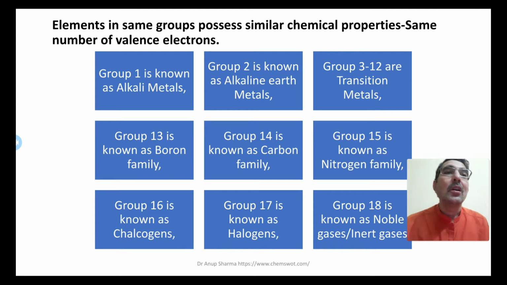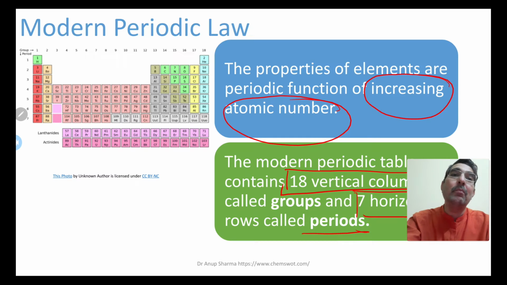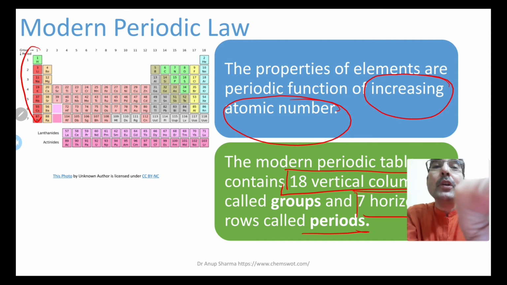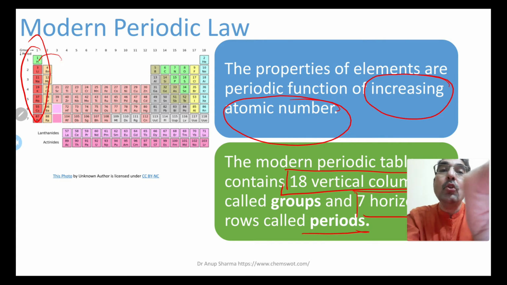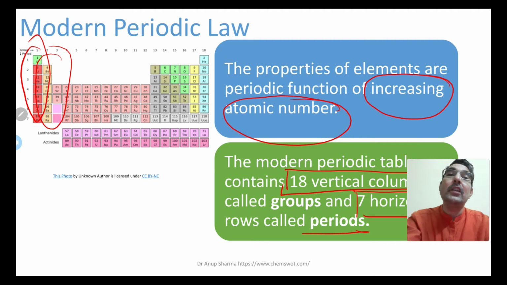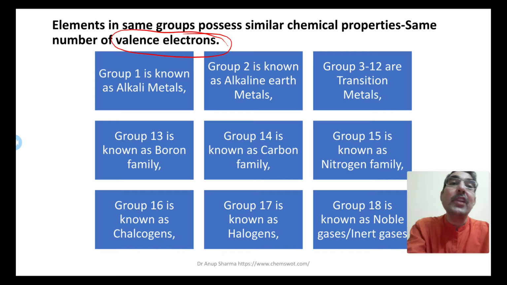Elements in the same group possess similar chemical properties. What does this mean? It means they have the same number of valency electrons. If the same number of valency electrons are there, then they fall into the same vertical column. For example, in the first group all are alkali metals, so they have similar properties. The second vertical column are all alkaline earth metals, so they are similar. The last group are all noble gases. So elements in the same group possess similar chemical properties, meaning they have the same number of valency electrons.